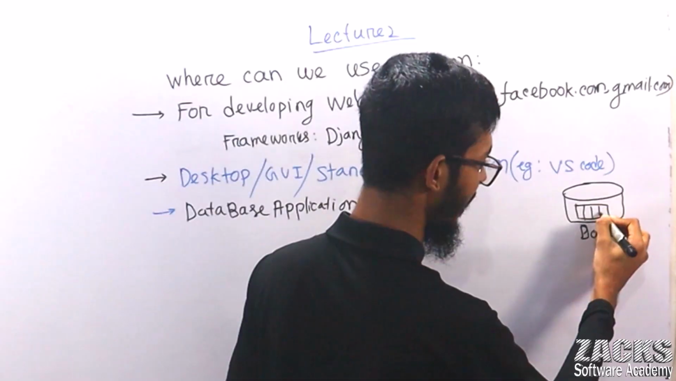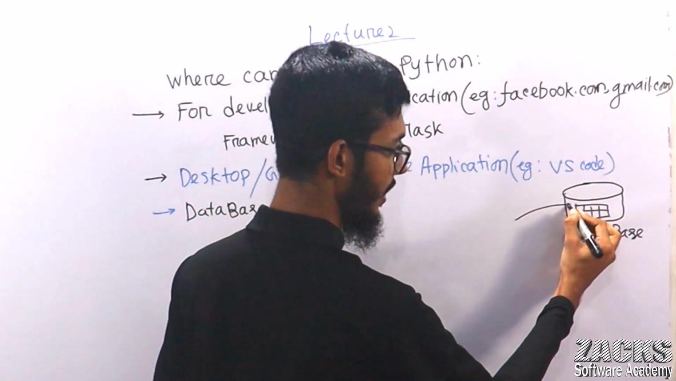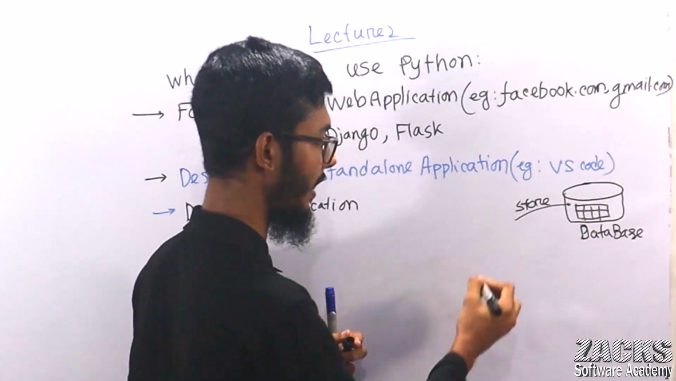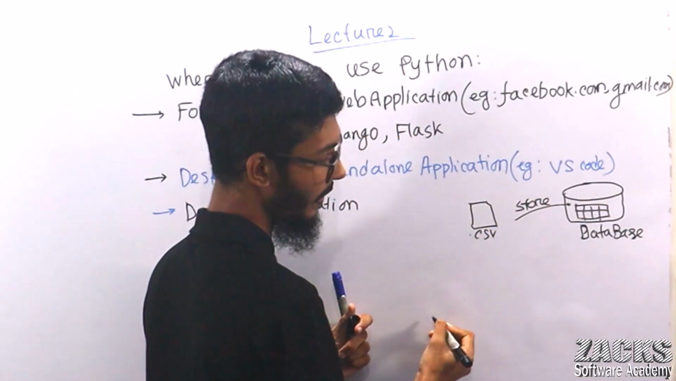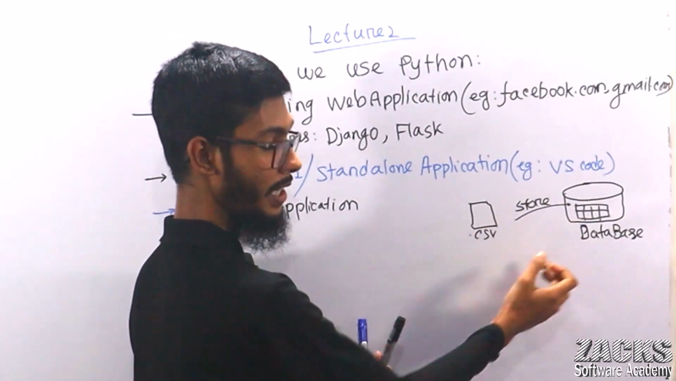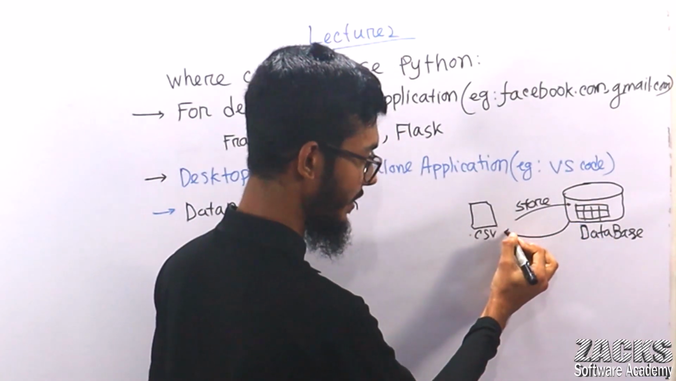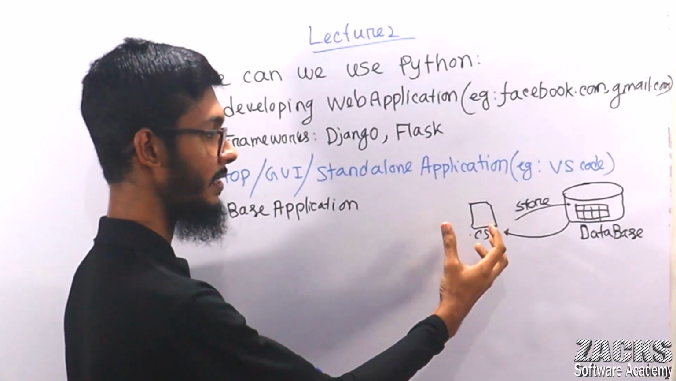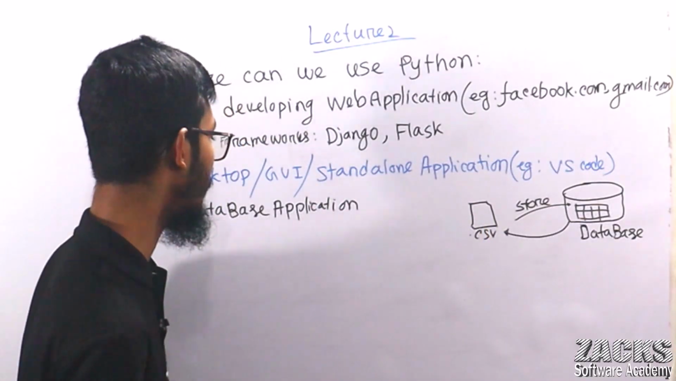Inside a database there are some tables, right? You want to communicate with the database. For example, you want to store some data, or you have a CSV file, a comma separated value file. You want to insert the data from the CSV file into the database, or you want to fetch some data from the database. We can create this kind of database application that communicates with a database using Python also.